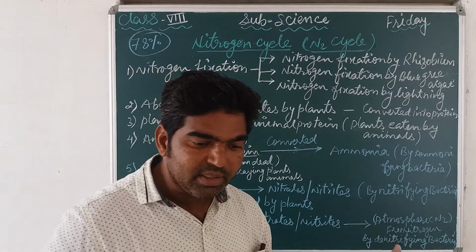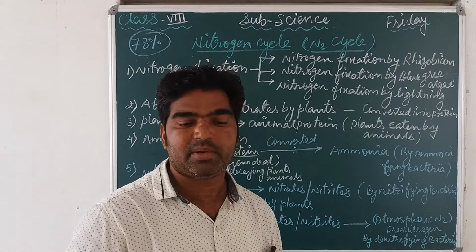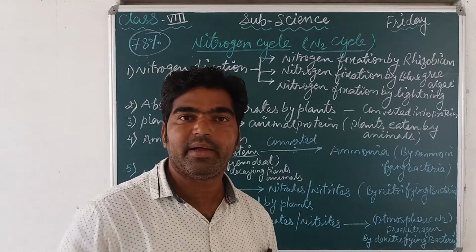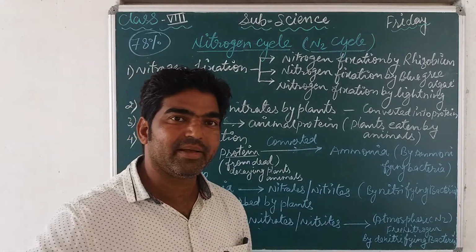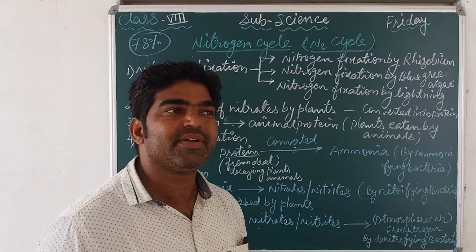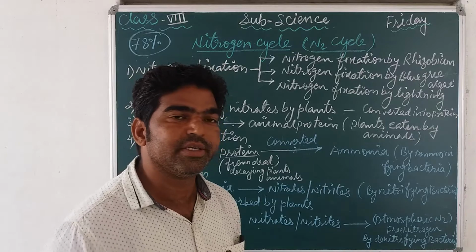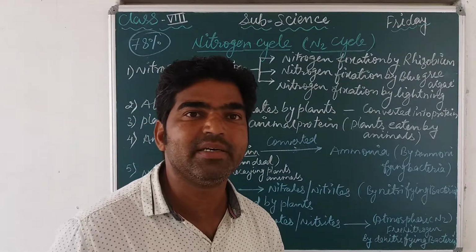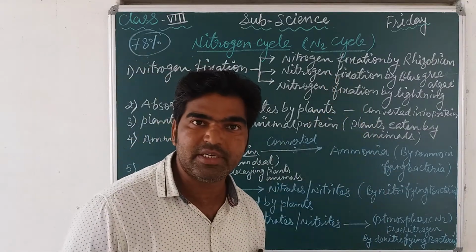So the cycle which keeps the amount of nitrogen constant in the environment is called the nitrogen cycle. The transfer, or you can say the balance, of nitrogen between living and non-living things is maintained by a biogeochemical cycle, and that cycle is known as the nitrogen cycle.